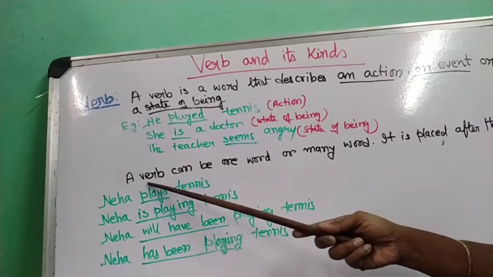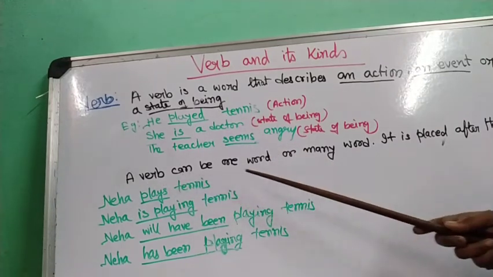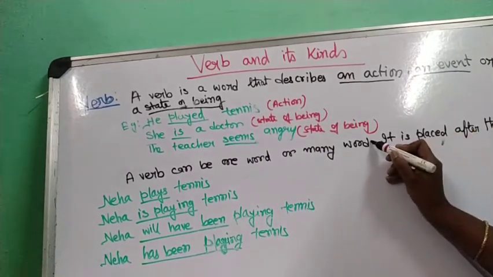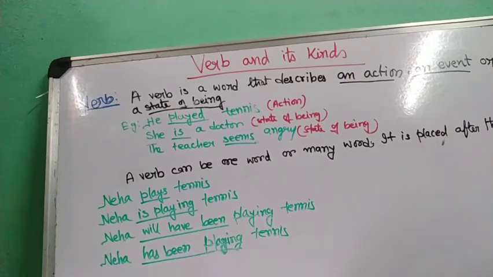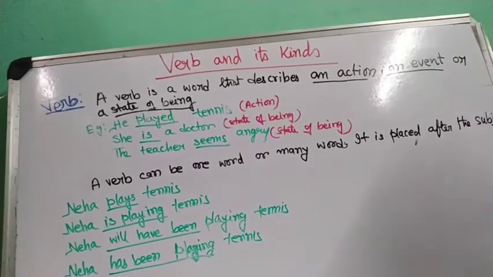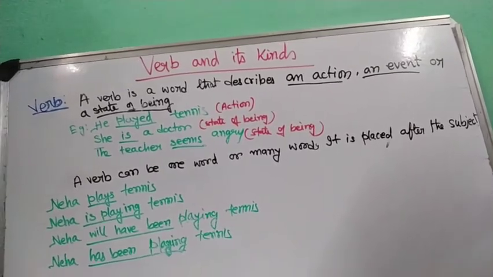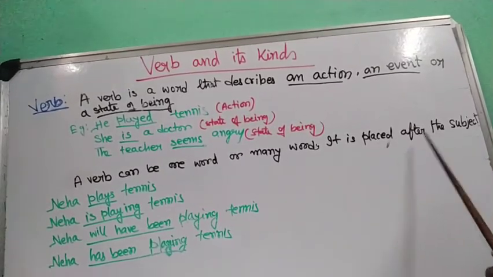Now, here we see a verb can be one word or many words. A verb can be one word or many words. It is placed after the subject. So verbs are always placed after the subject.